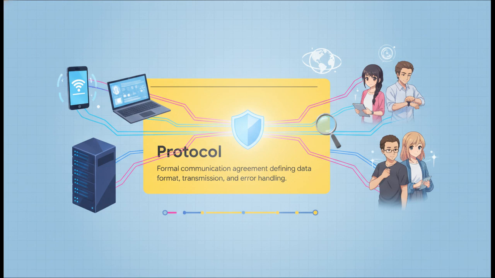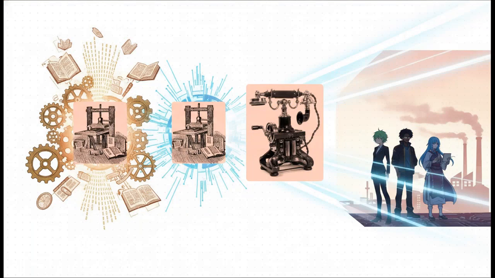Imagine if every single computer, smartphone, and server out there spoke a completely different invented language. The internet would be absolute chaos, right? Computers differ so wildly in their hardware, their software, their architecture. Protocols act as the ultimate universal translator. They ensure compatibility, security, and efficiency. They are the exact reason a message sent from an iPhone in Tokyo can be instantly read on a Windows PC in London.